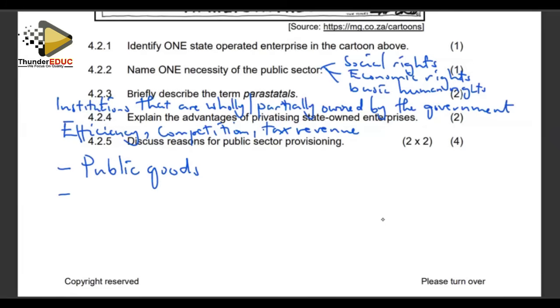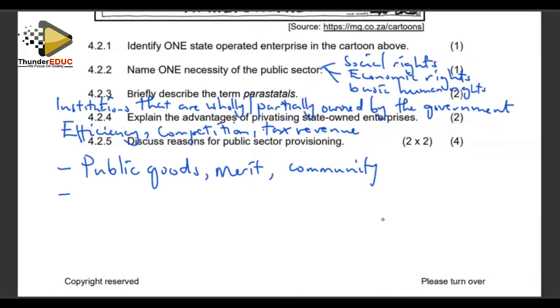And also, we look at the supply of merit goods, like education, which cannot be effectively supplied by the private sector. And also the provision of community goods, jointly consumed goods.